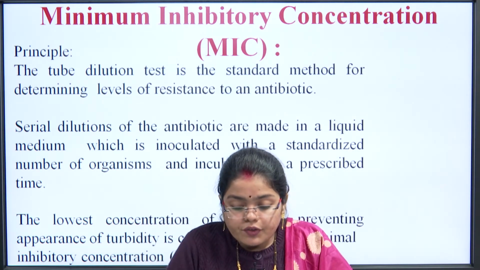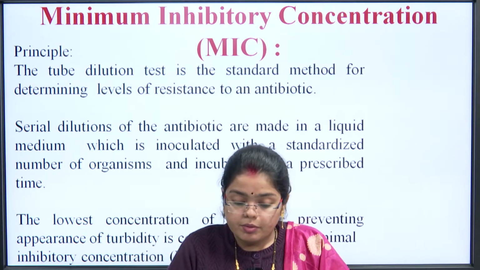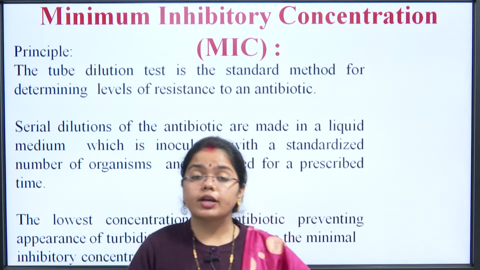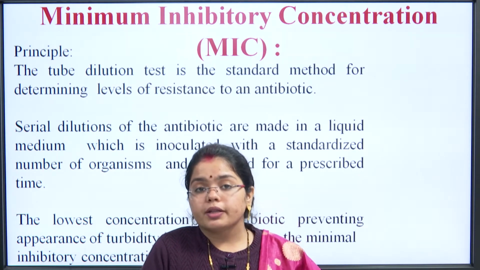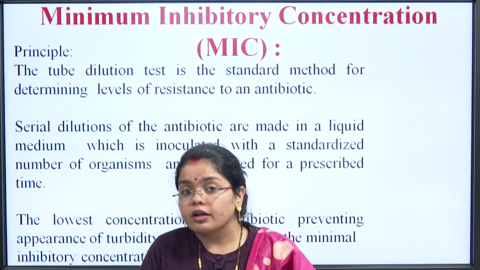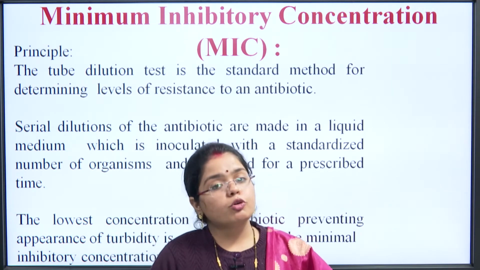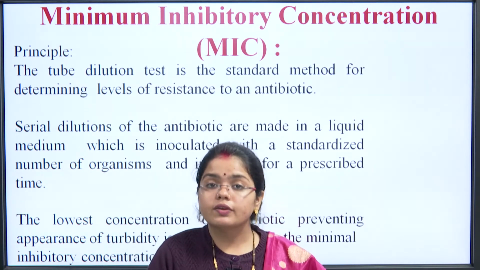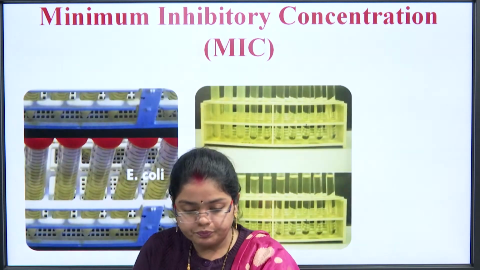The lowest concentration of the antibiotic preventing the appearance of turbidity is considered to be the minimal inhibitory concentration. How will we read the result of this MIC? The turbidity in the test tube would not be there. Turbidity refers to the presence of microbial cells. If the turbidity is not there, that means no more microbial cells are present in it. So, we will define that as the MIC, or minimum inhibitory concentration.